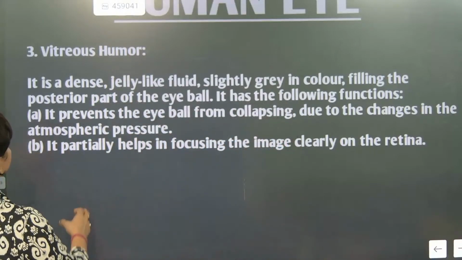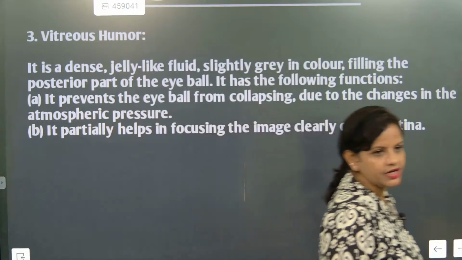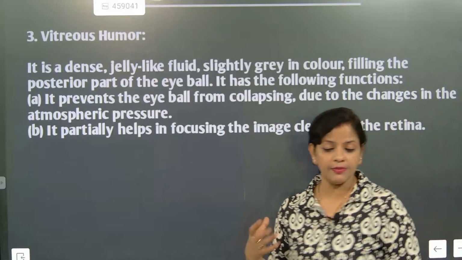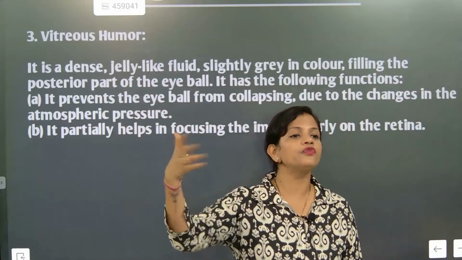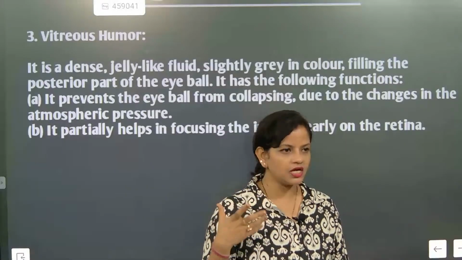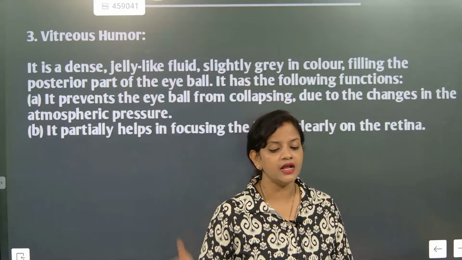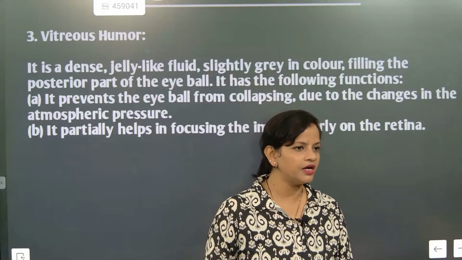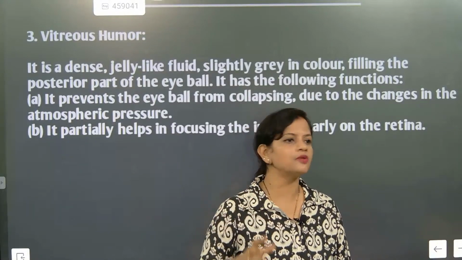Next, due to the change in atmospheric pressure. Understood or not? It's not that the eye and body will have a very uniform composition. If you go to a different region, the pressure of that region will change. Specifically, if you go very deep down while diving at the time of swimming, the pressure of the water will definitely distort the body size.